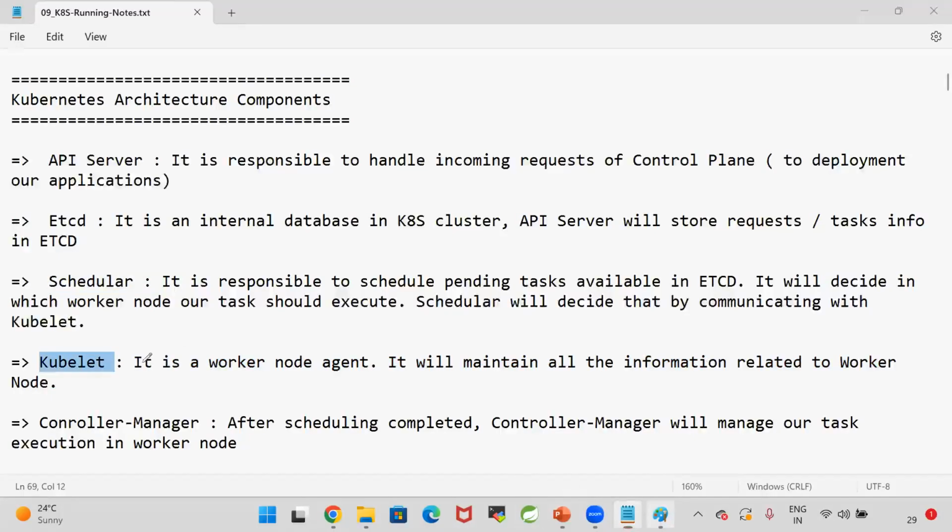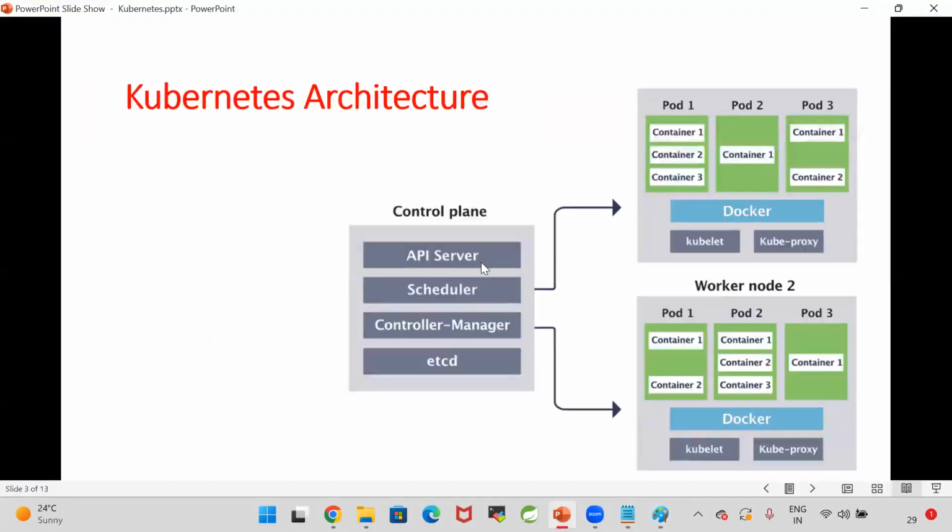Right? So when we send a request to the control plane, the API server will receive the request. The API server will store the request in the etcd. etcd is the internal database in Kubernetes. Then the scheduler will come and go to etcd. The scheduler will identify which requests are pending in the etcd. Then the scheduler has to schedule the task: in which worker node that container should be created.